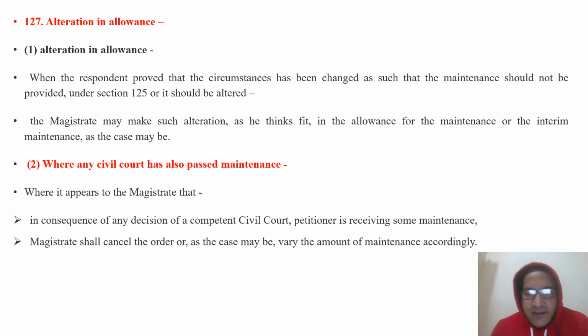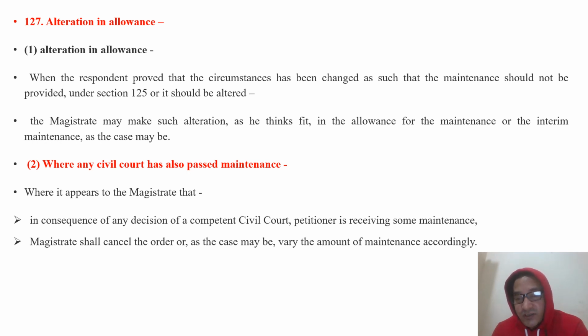Section 125 also covers alteration in allowances. This provision comes into the picture once the order for maintenance has been passed by the magistrate, and afterward the circumstances have changed, either on the side of the petitioner or on the side of the respondent. So when the respondent proves that circumstances have changed such that maintenance should not be provided under section 125, or it should be altered.